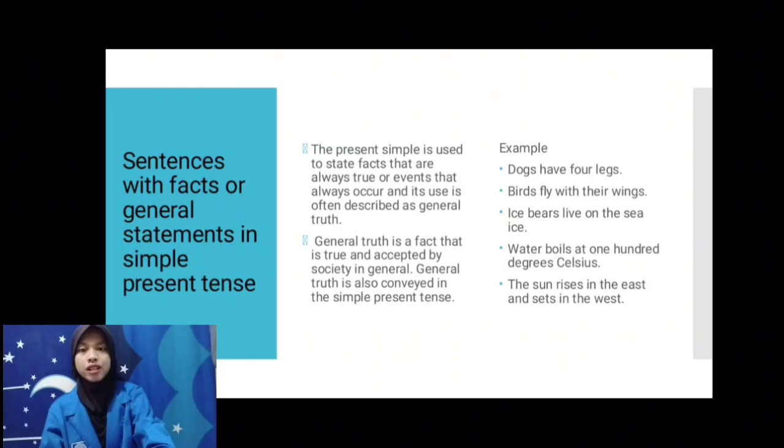Sentence with general truth in simple present tense. The present simple is used to state facts that are always true or that always occur, and it is often described as general truth. General truth is a fact that is true and accepted by everyone in general. General truth is also conveyed in the simple present tense. Example: dogs have four legs, birds fly with their wings, polar bears live on the sea ice, water boils at 100 degrees Celsius, the sun rises in the east and sets in the west.